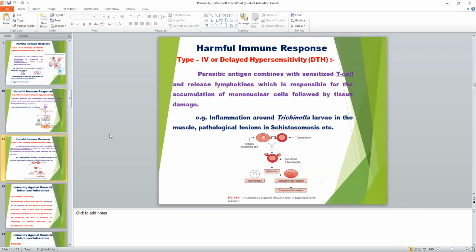So this is all about the harmful immune response. Today I have discussed examples of active immunity, pre-immunity, sterilizing immunity, and autoimmunity, and harmful immune response, that is the four types of hypersensitivity reaction.